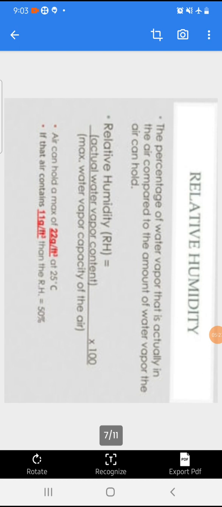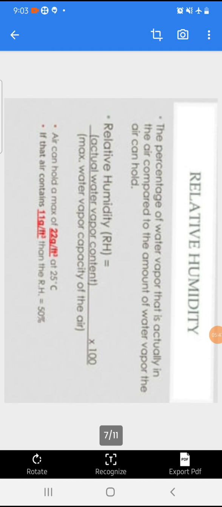On the other hand, relative humidity means, here you can see the formula of relative humidity. See, it is the ratio of the amount of water vapor in the air at a specific, means a particular temperature to the maximum amount that the air could hold at the same temperature, and it is usually expressed as percentage.